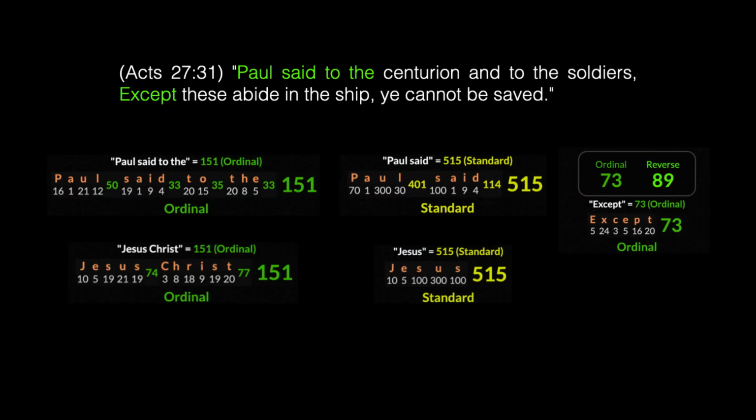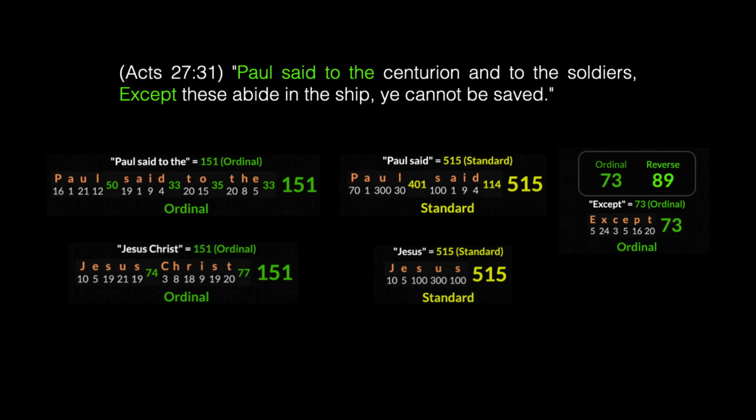Verse 31, Paul said to the centurion and to the soldiers, except these abide in the ship, ye cannot be saved. That's like Noah's ark. You have to be on the ark. You have to be on the ark of Jesus Christ, the ship of Jesus Christ. The phrase "Paul said to the" has a value of 151, like the phrase Jesus Christ. And if we look at the standard, the phrase "Paul said" has a value of 515, the value of the name Jesus using the standard.